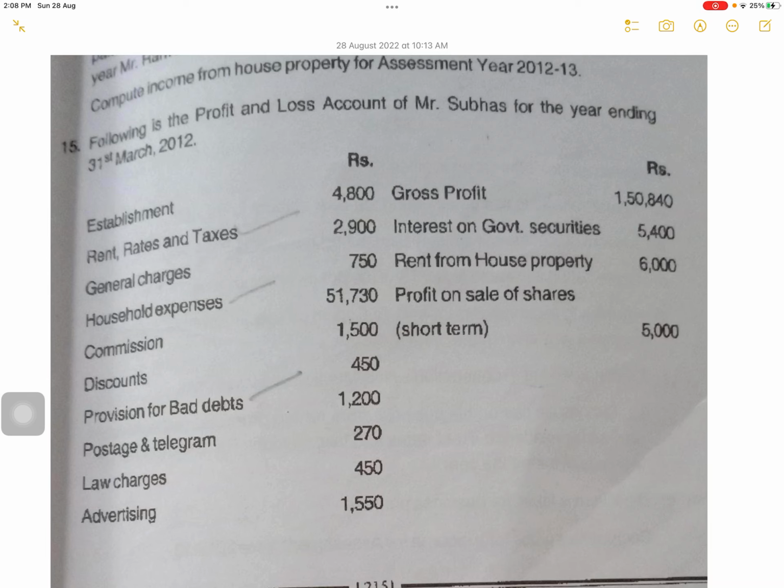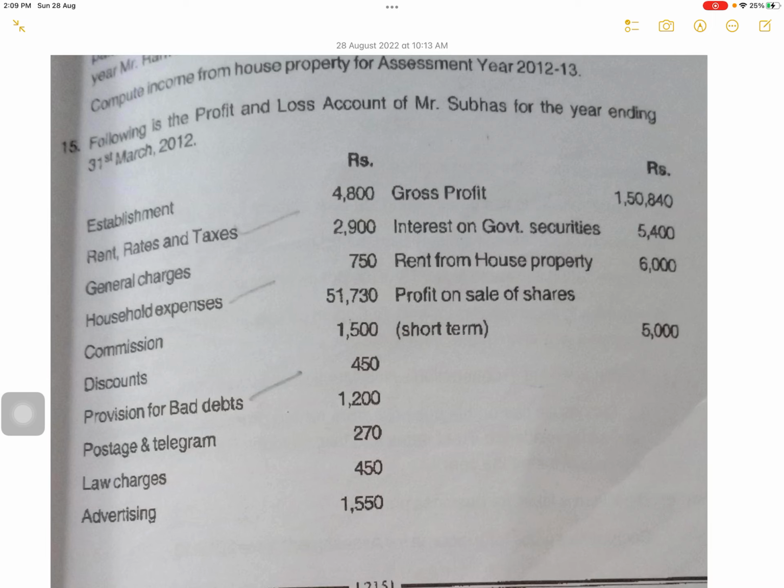It is a P&L item. Okay. Rent, rates and taxes, P&L item. General charges, P&L item. Household expenses, this is personal. Okay. So 31,730 you have to add back. Commission, it is a P&L item. Discount, P&L item. Provision for bad debts, disallowed. So 1,200 you will add back.